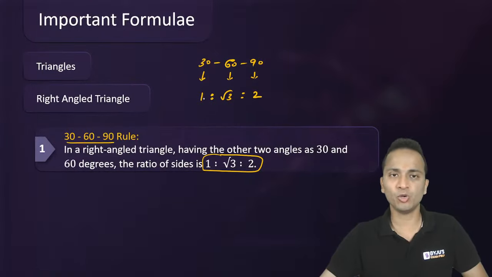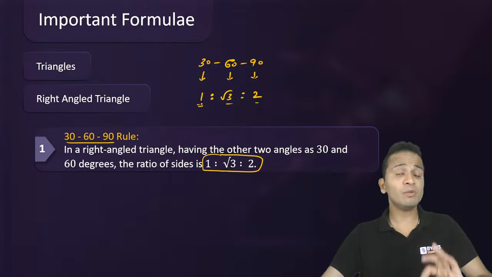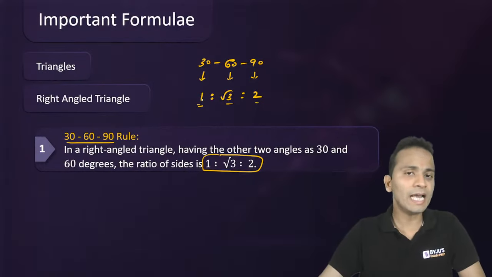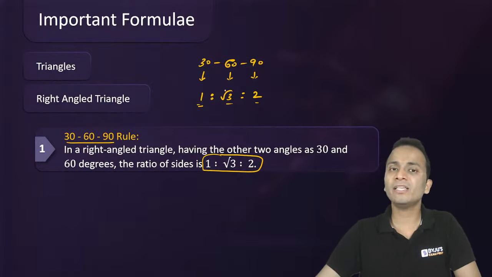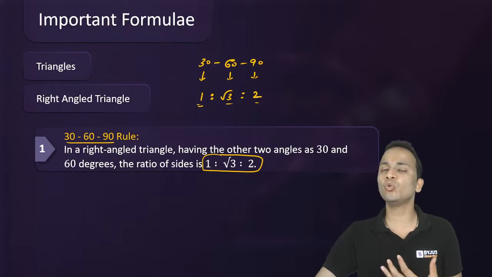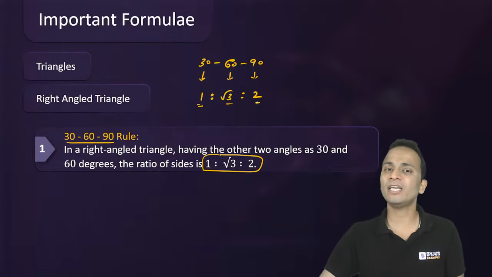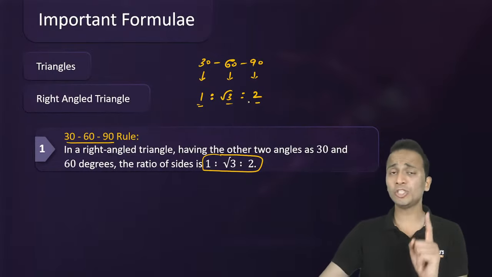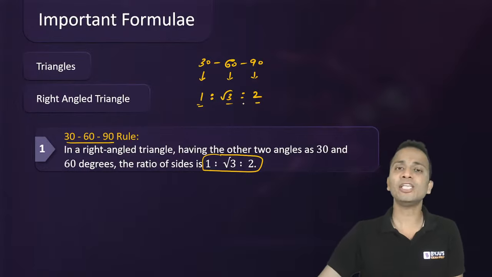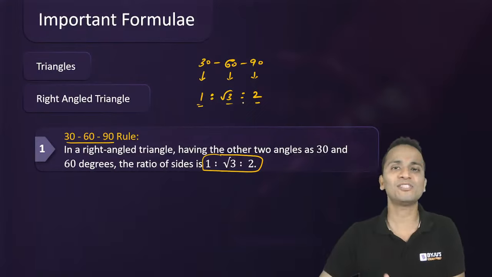Out of these three numbers, 1 is the smallest number, so that will be the smallest side opposite to 30 degree angle. The next side is √3, that will be opposite to 60 degree, and the largest side will be opposite to 90 degree angle, and it will correspond to 2. So 1:√3:2 is the ratio of the sides opposite to the angles 30, 60 and 90 respectively. You can remember this.